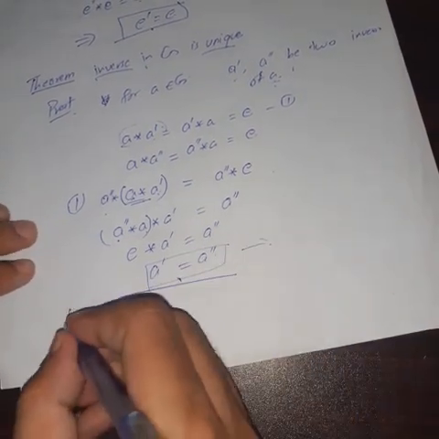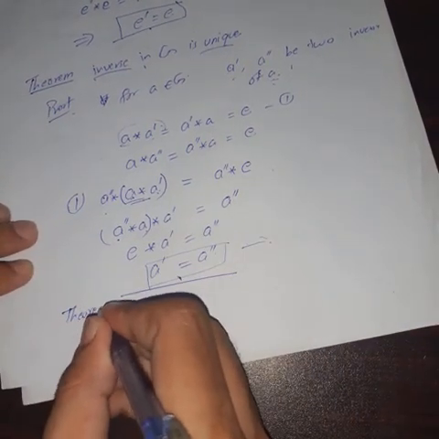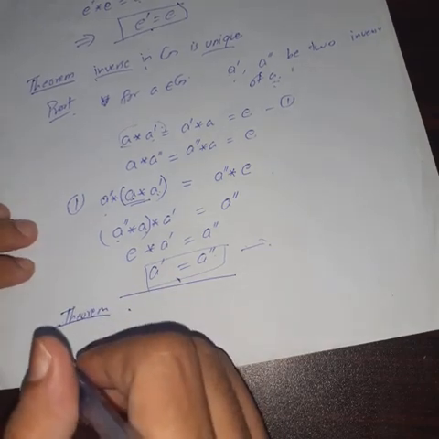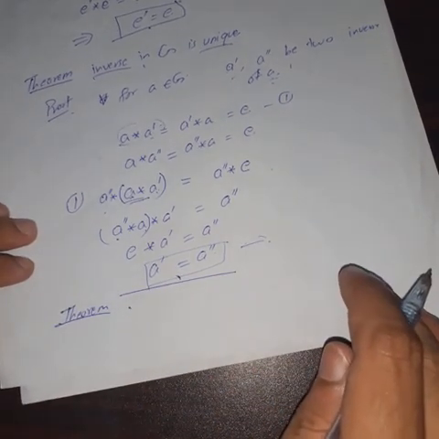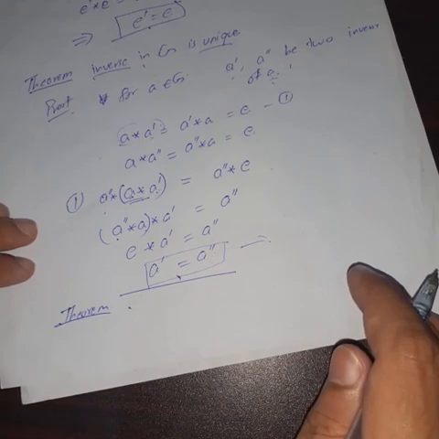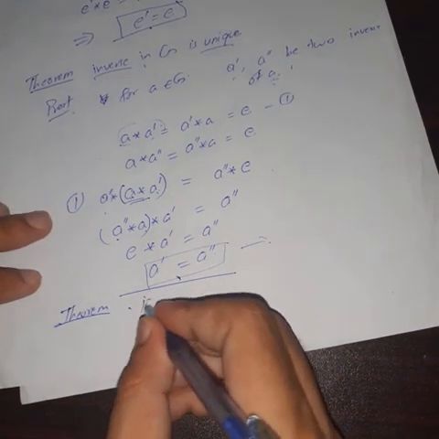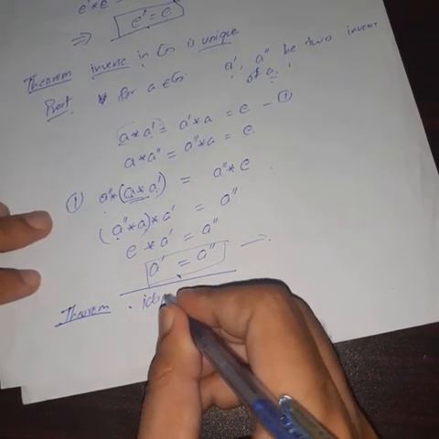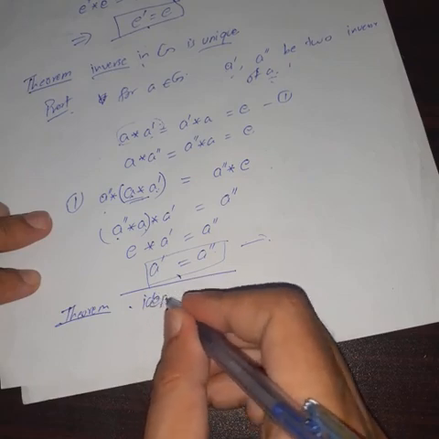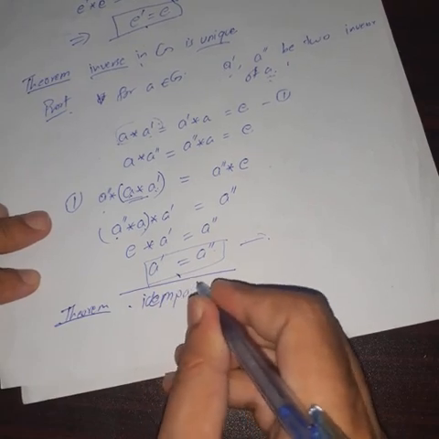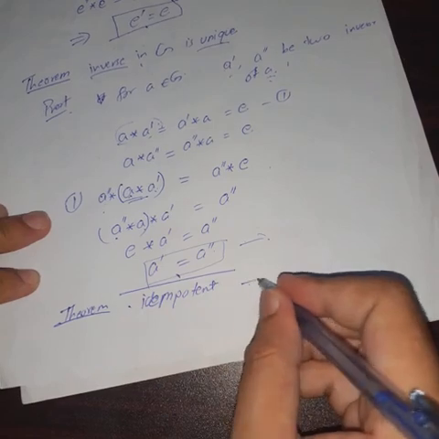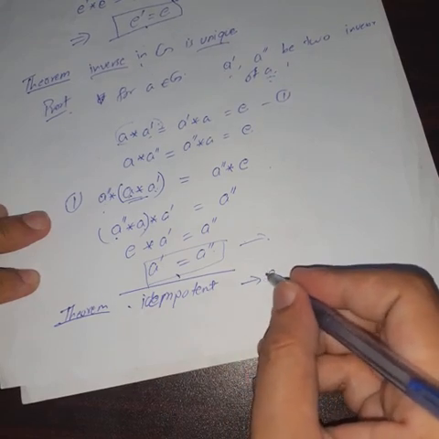The next theorem is that the only idempotent element in a group is identity.